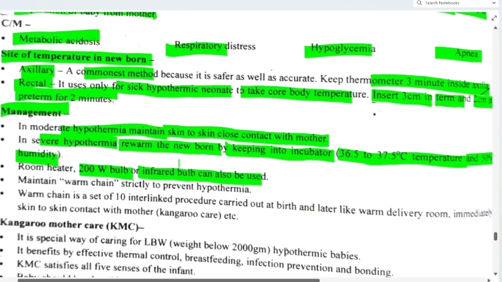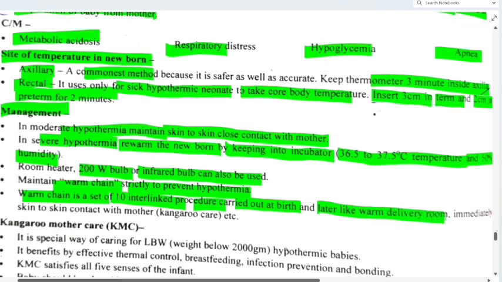Maintain warm chain strictly to prevent hypothermia. Warm chain is a set of 10 interlinked procedures carried out at birth and later, like warm delivery room, immediate skin to skin contact with mother, that is kangaroo care, etc.